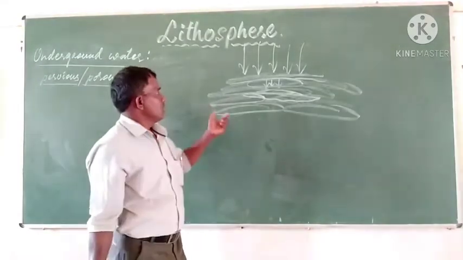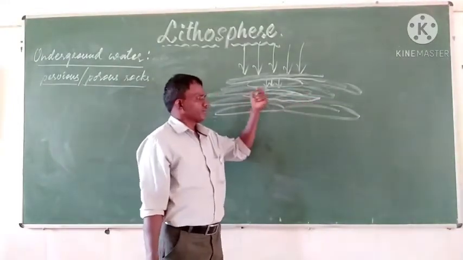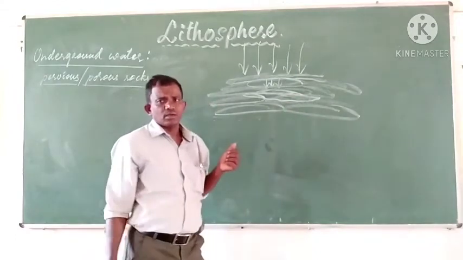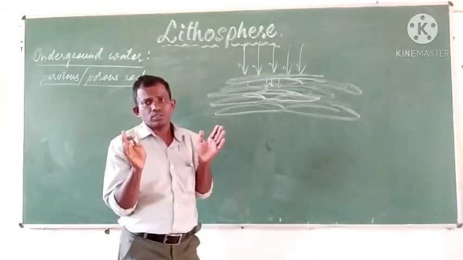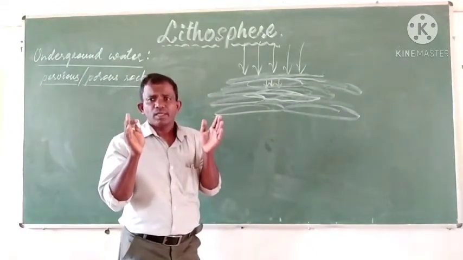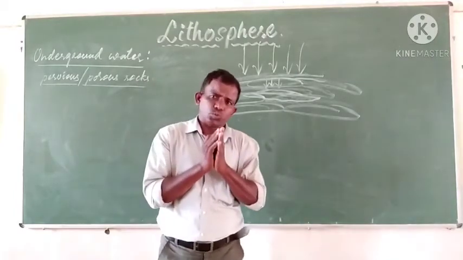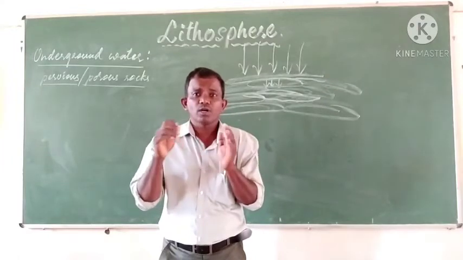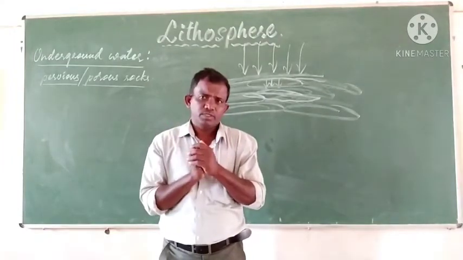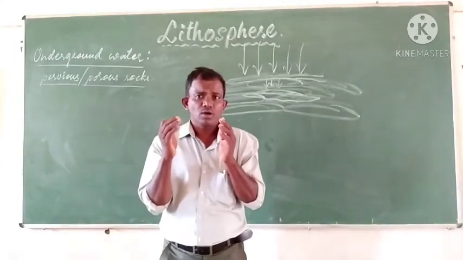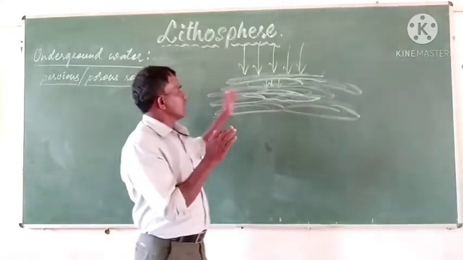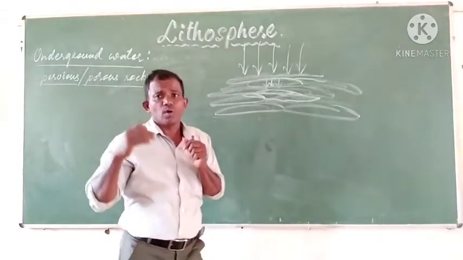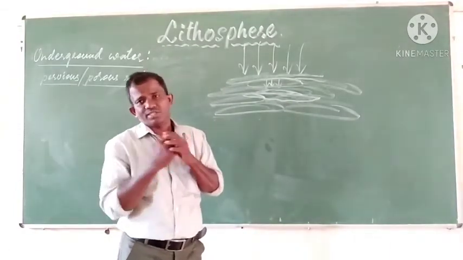Don't think that all the slabs of rock we have in the crust are porous rocks. There are so many non-porous, impervious rocks too. They do not let the water pass through them. Such kind of rocks are in large number in the crust. They do not allow the water to percolate or seep.